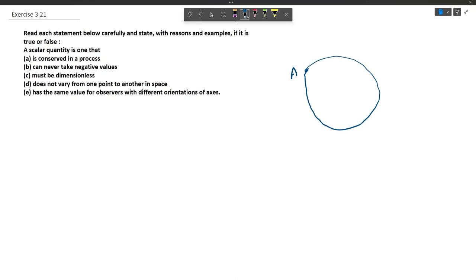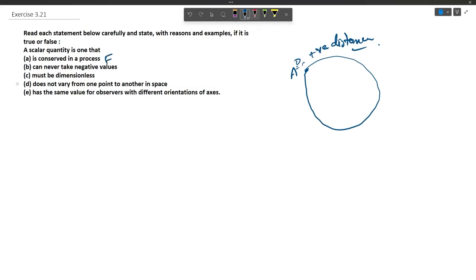For a scalar quantity, it is asking if it is conserved or not. So let us take a scalar quantity here, that is distance. When it started it was at distance 0, and when it ended it must have some positive distance that it has covered. So we can't say that the scalar quantity of distance is conserved in a process. So this one is false.